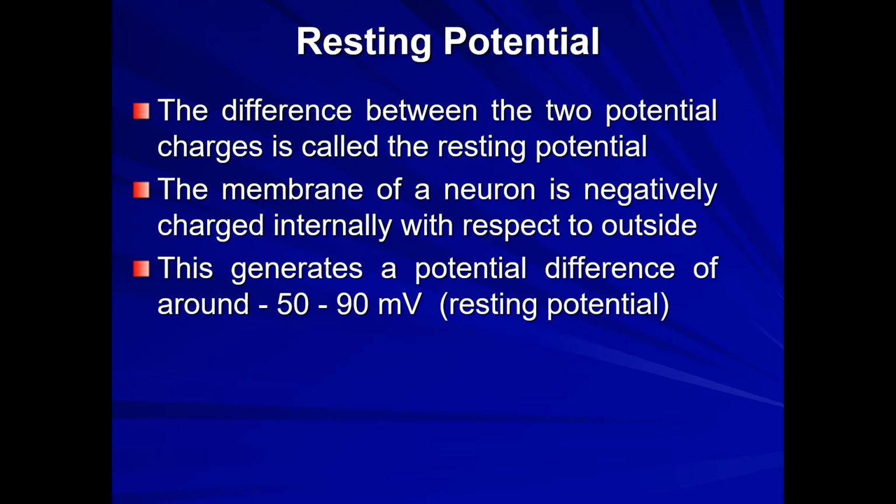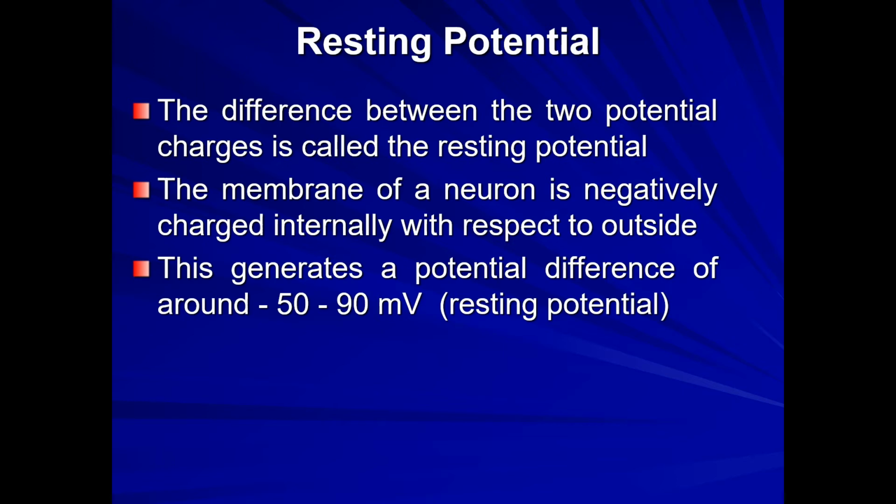The membrane of a neuron, if you see, is very interesting. The membrane of a neuron is negatively charged internally and positively charged externally.